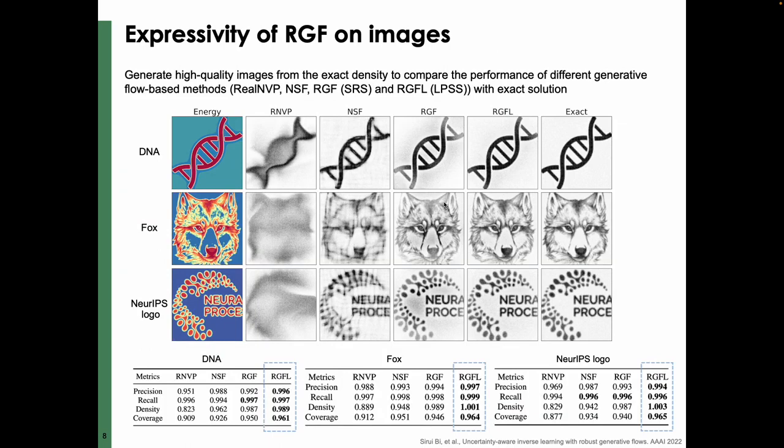Here is a comparison of our RGF model with the straightforward baseline models in terms of expressibility on toy image generation. Given the energy function, we show the generated image performance with RealNVP, NSF, RGF with simple random sampling, and RGF with non-hierarchical sampling. The last column is the exact image. We can see that our RGF performs better than the other baseline models. The table also provides a quantitative result for these examples, including four metrics. The higher, the better. Our RGF can beat the baselines as well.